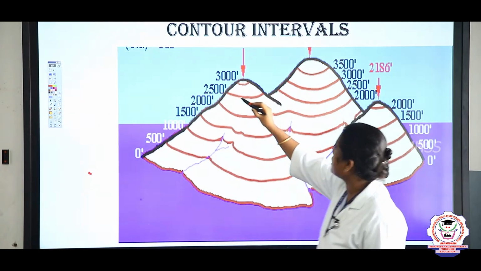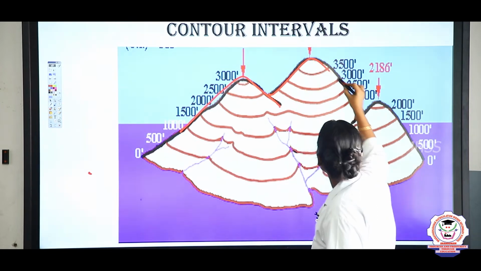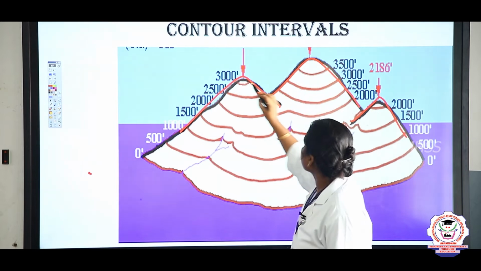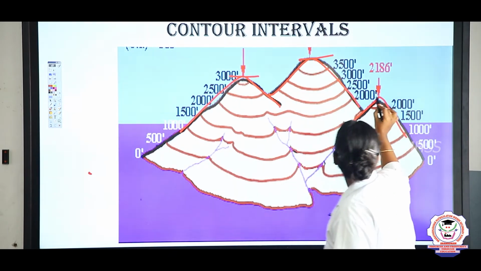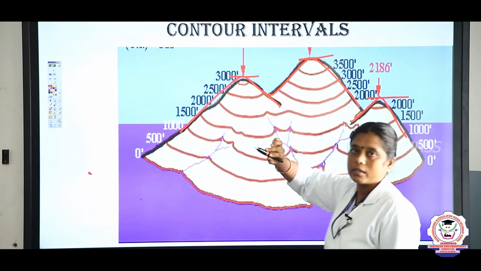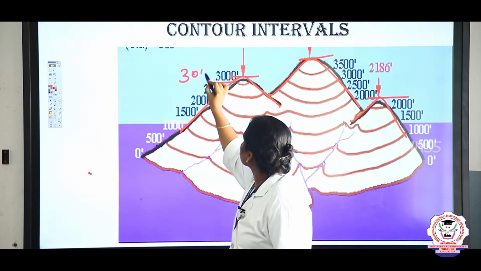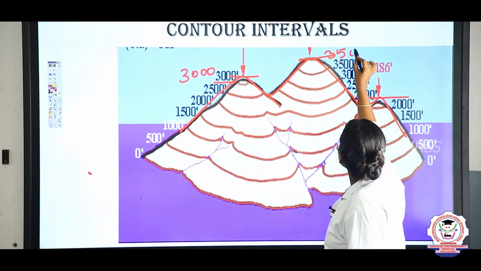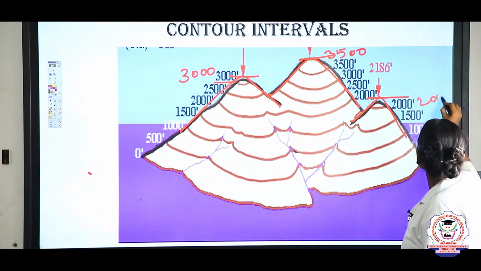So look here, children, this is a mountain and here is a mountain and here is a mountain. Look at these three mountains and this is the elevation, and here the mountain elevation. So ivlo height la vandu adu irukku, and here the elevation is 3000 and here the mountain elevation is 3500, and here, children, this is 2000.